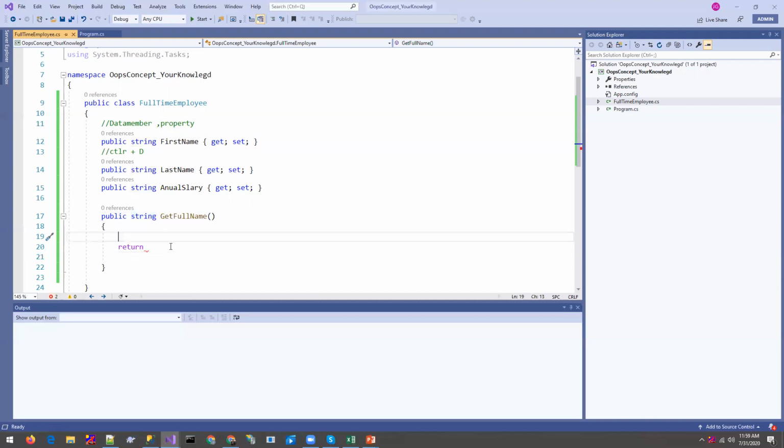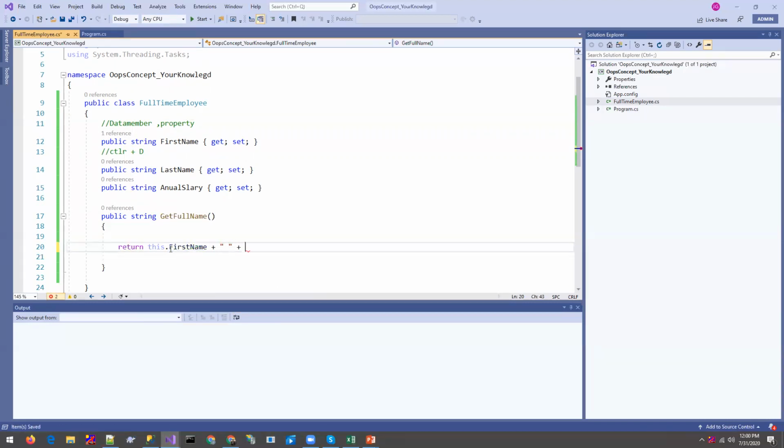You can write void if your function returns nothing, right? So the this keyword is used for the current instance. You can use the this keyword in the current class to access all the properties of that class. Okay, so let the first name provide one space in between the name.